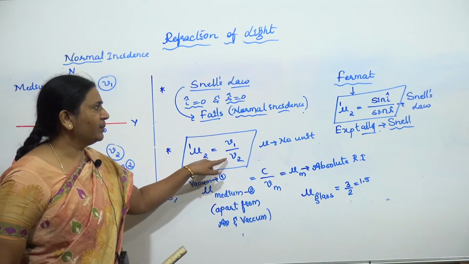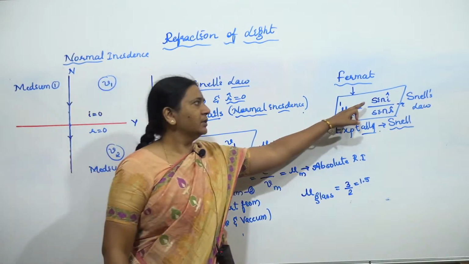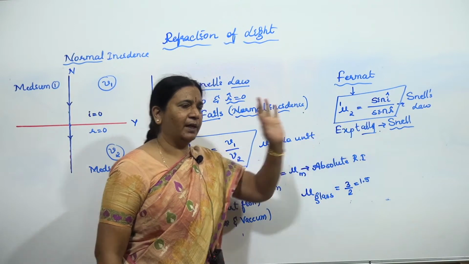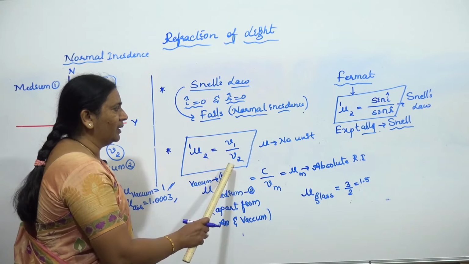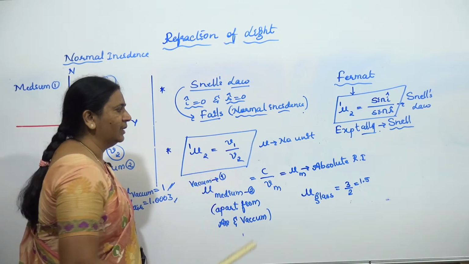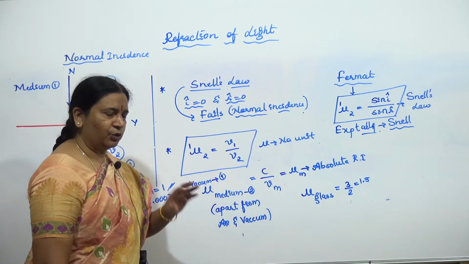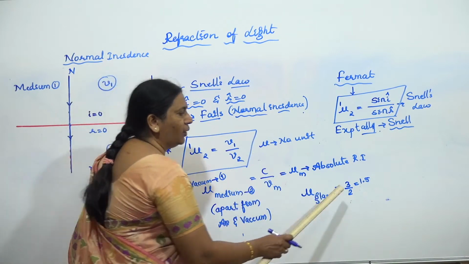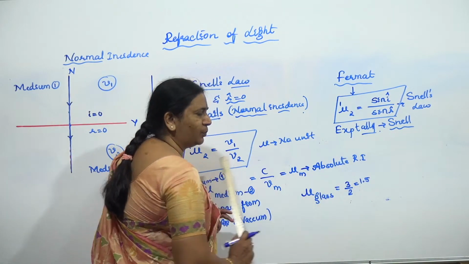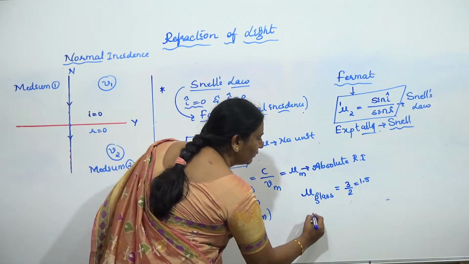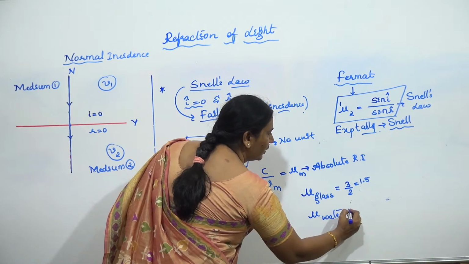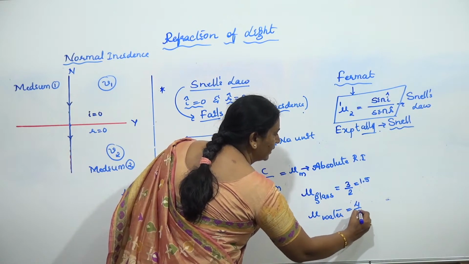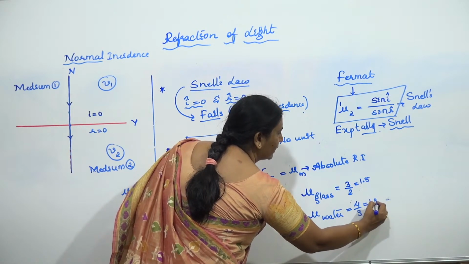Because it is speed by speed, or sine of angle by sine of angle, the units cancel and it becomes only a number. So it is not having a unit. 3/2 is 1.5, no unit. Similarly, the refractive index of water is 4/3, or you can take 1.3.